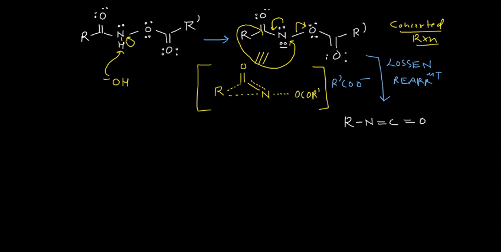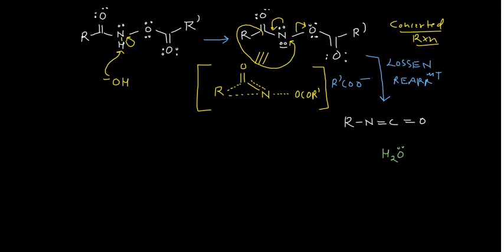This is isocyanate. So up to this particular point, this is your Lossen rearrangement. Okay, so this is all about your Lossen rearrangement. But you know, in the aqueous alkali solution, this isocyanate is not a very stable species. So what can happen in that case? From here actually it's a very simple task.